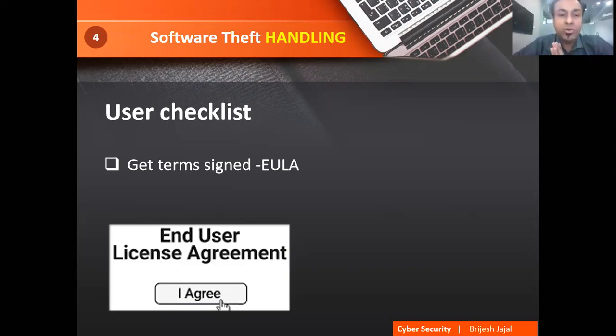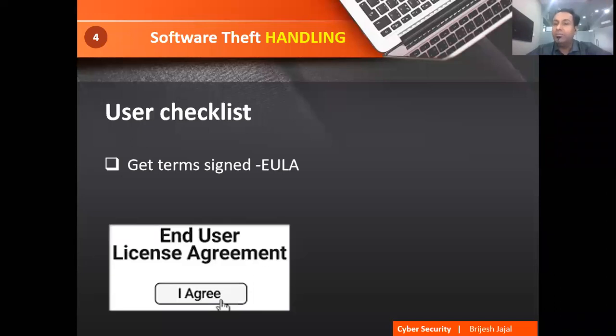When you set up, if I ask someone, can you do the installation for me, he will say yes. Because what are the steps for setup? It's very simple. Click next, next, next, and over. If there is an I agree button, click on I agree.